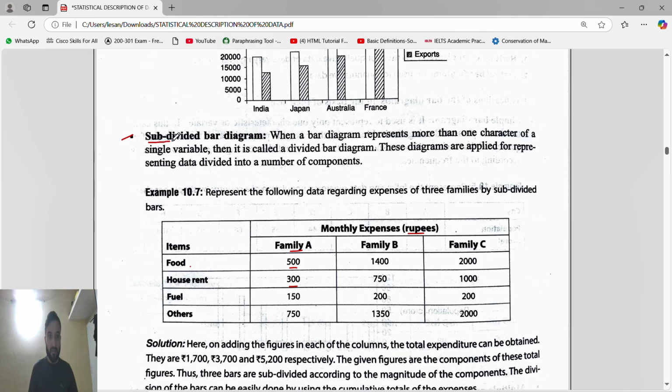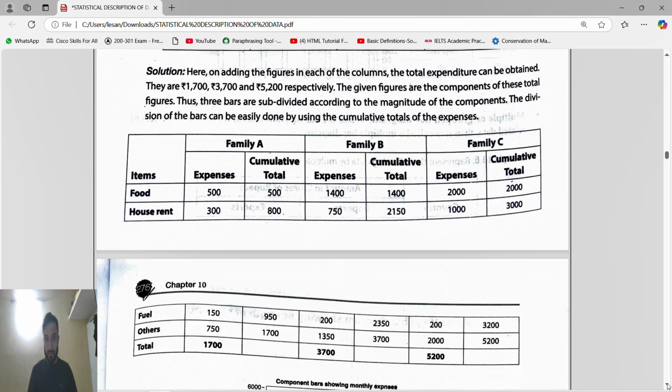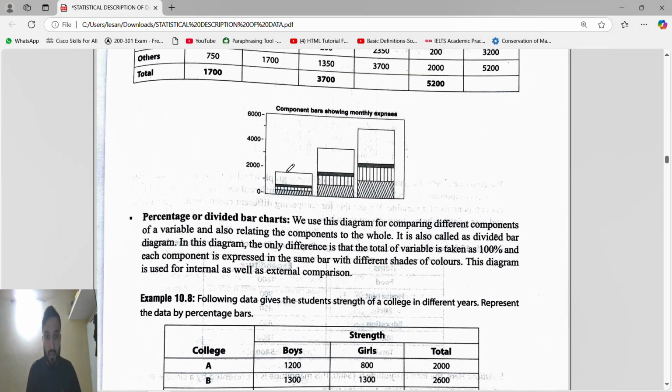Then next is subdivided bar diagram. A subdivided bar diagram is when a bar represents more than one character of a single variable. Like this, you can see, in one graph they have shown the different variables. That is subdivided. In one bar only, it will be subdivided.